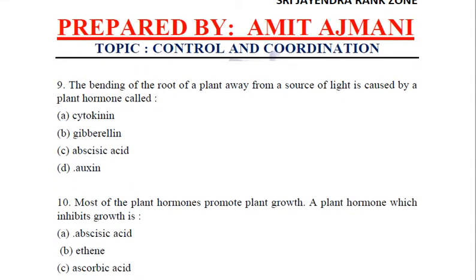Coming to the next question. The bending of the root of a plant away from a source of light is caused by a plant hormone called. Now this is the bending of root. This is the negative phototropism of roots, which is caused, again, by auxins. We have studied earlier also that it is caused by auxins. So D, auxin, is our correct option. Clear?